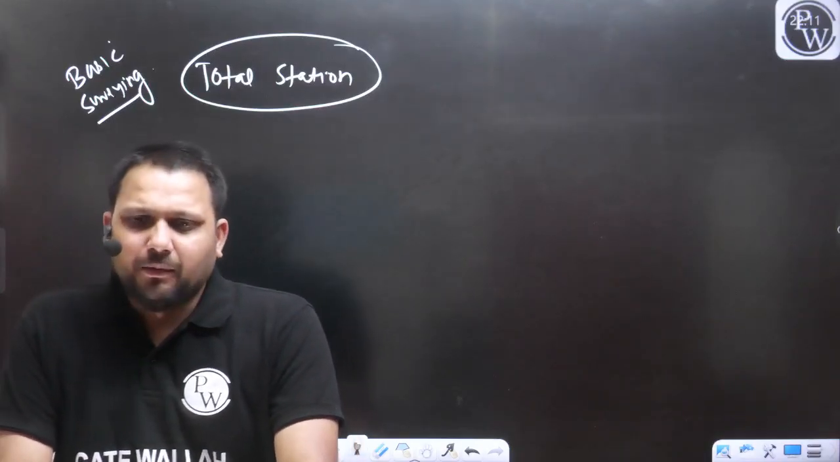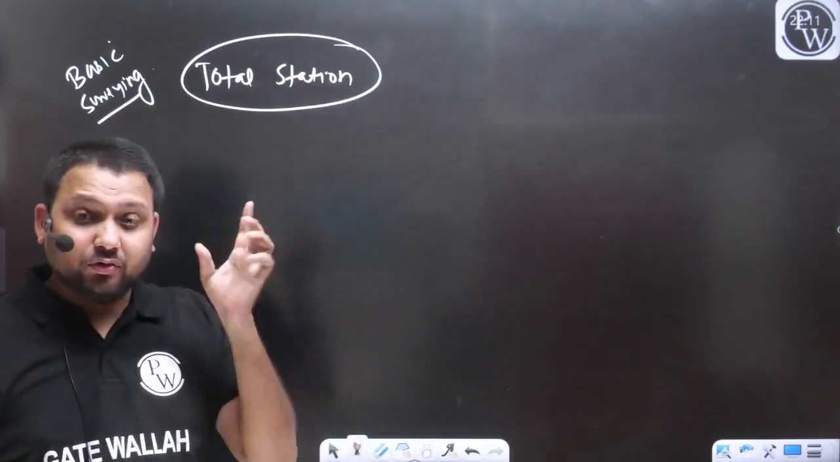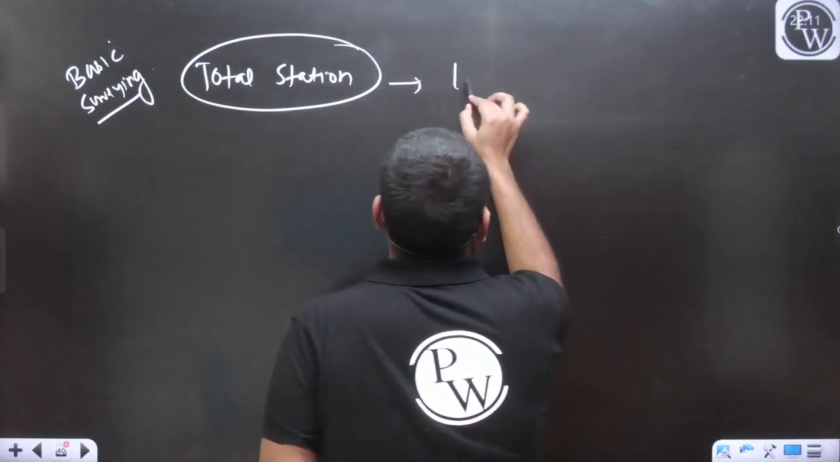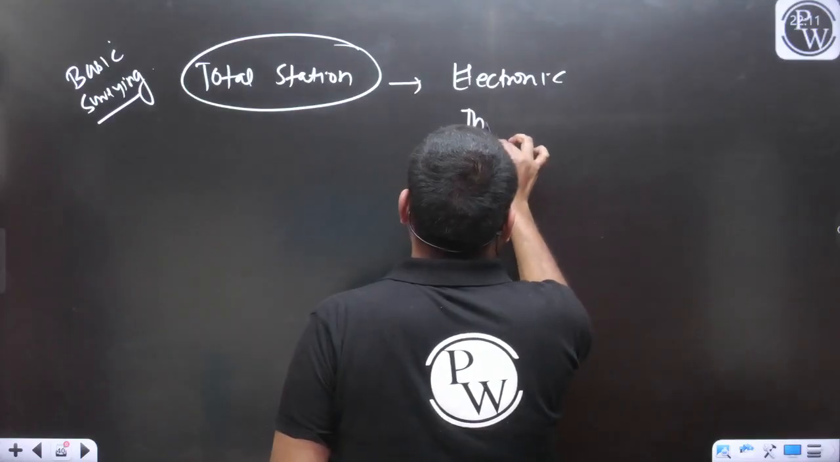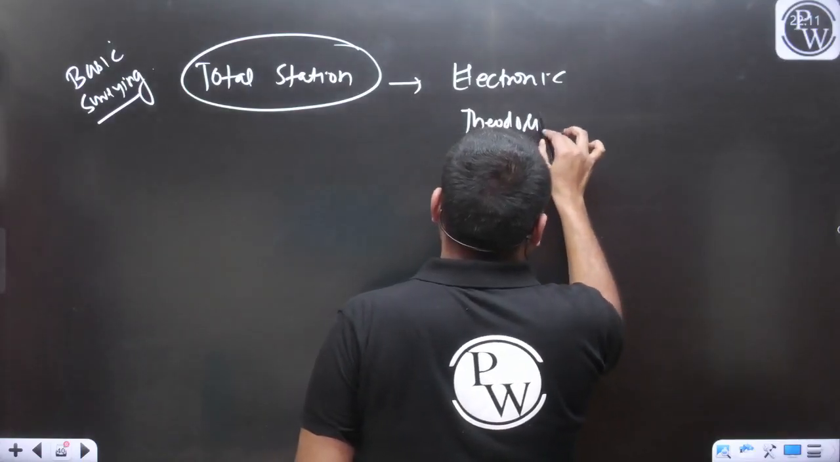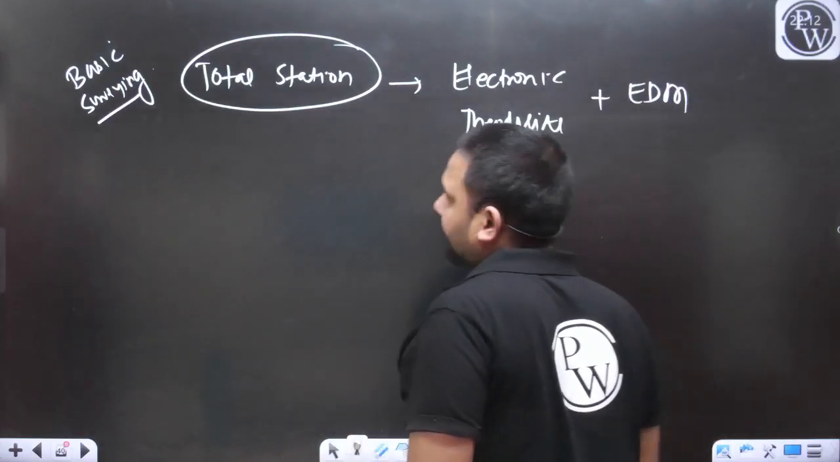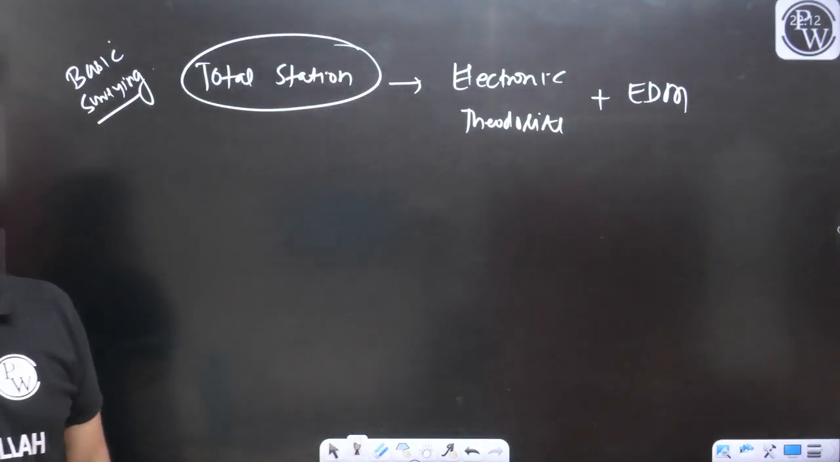So we were talking about the total station. The total station is the instrument. It is the combination of electronic theodolite and EDM.